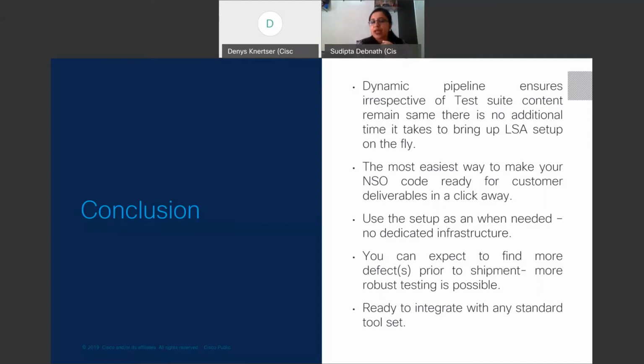Users can expect to find more defects prior to shipment, that is the target, and more robust testing is possible. So instead of investing more time towards bringing up the infrastructure, we can invest more time towards designing the test cases, writing better code, and building a better quality product.